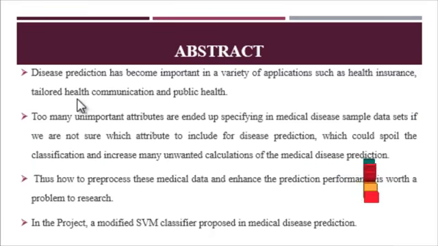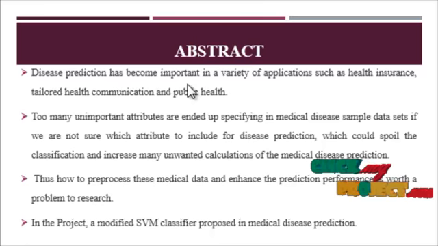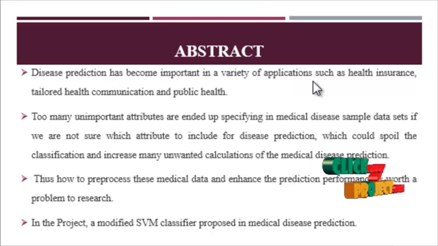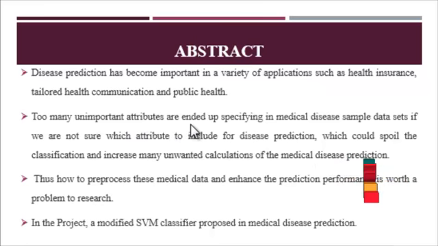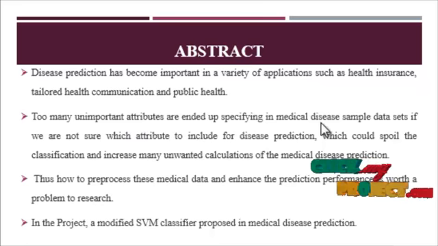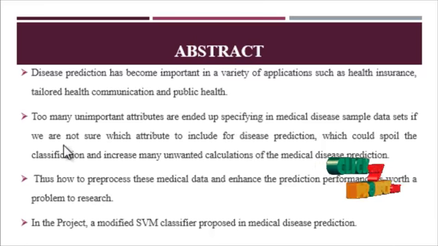Our project abstract is: disease prediction has become important in a variety of applications such as health insurance, tailored health communication and public health. Too many unimportant attributes end up being specified in medical diseases. If you are not sure which attributes to include in disease prediction, it could spoil the classification and increase unwanted calculation. Thus, how to pre-process the medical data and enhance the prediction performance is the problem of our research.